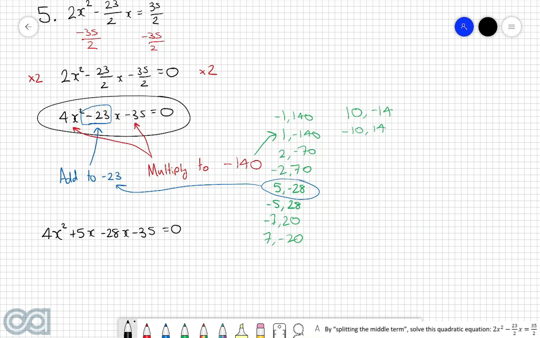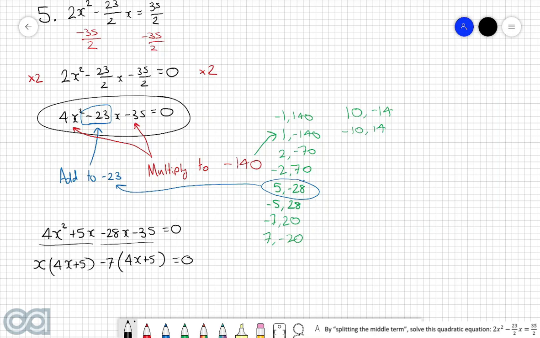And so now we want to start factorizing pairs of terms. So with these first two terms of 4x squared plus 5x, the most that we can factorize out is an x, in which case we're then just left with 4x plus 5. And then with these second two terms, the negative 28x and the negative 35, we can factorize out a negative 7, in which case we're then left with 4x plus 5, and all of this is of course equal to 0.